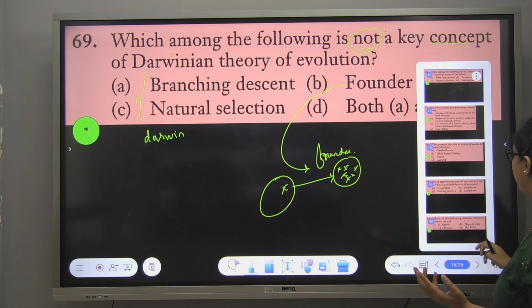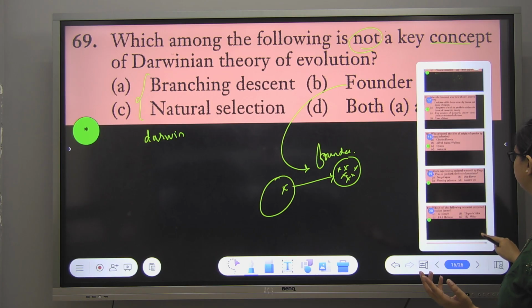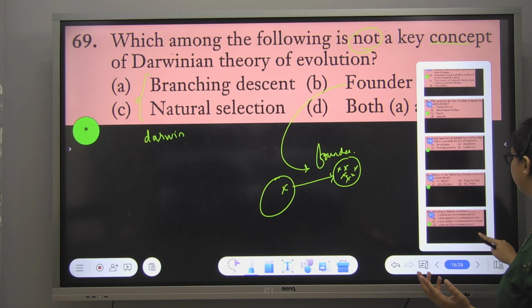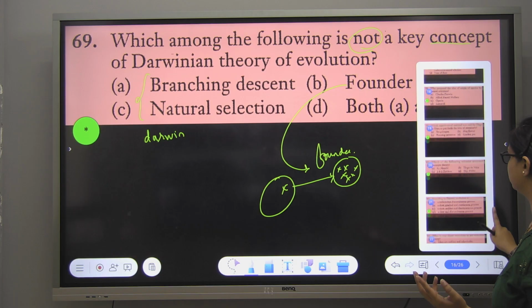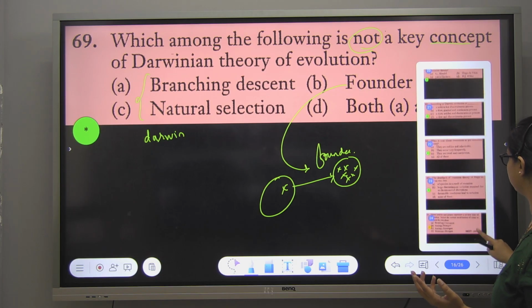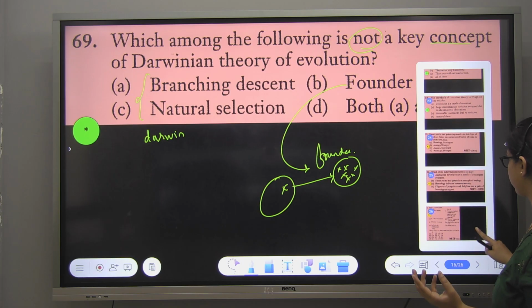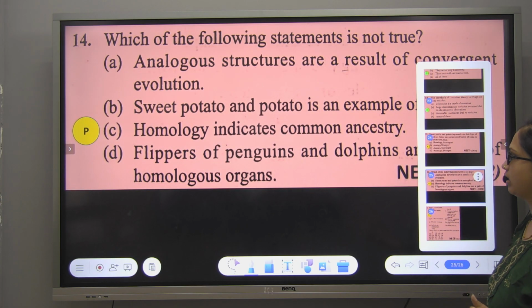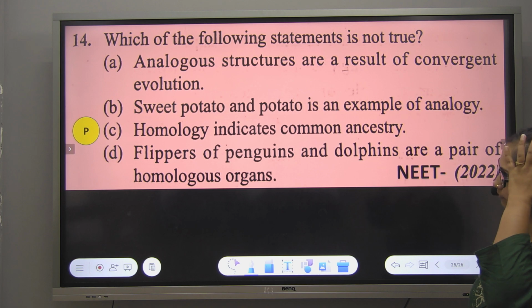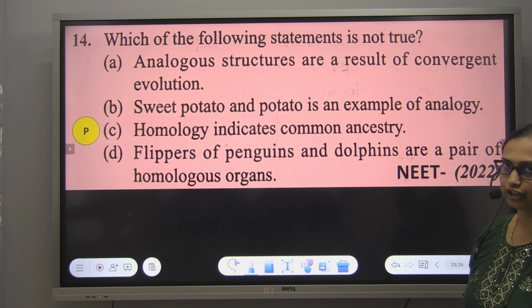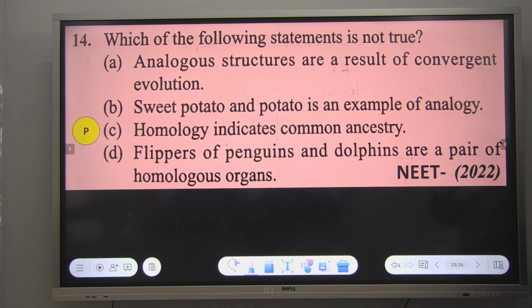Okay, what is Lamarck's theory then? Use and disuse theory. Oh, wait. I am searching. Try this. It's a PYQ. Raise the Q cards, people.